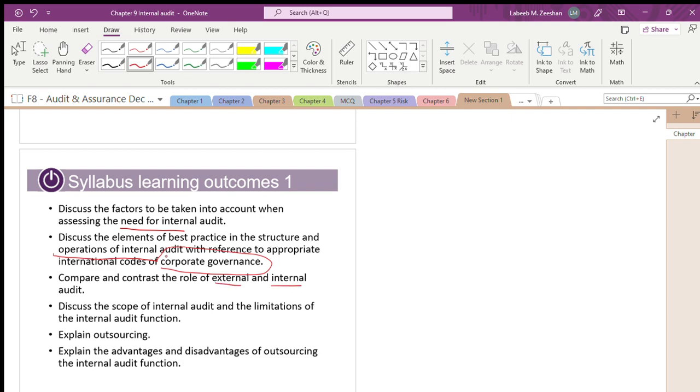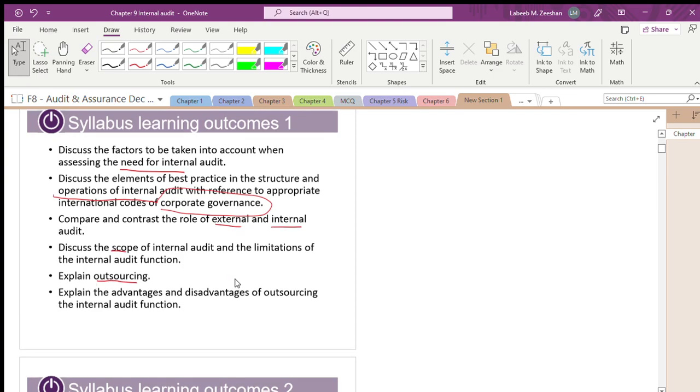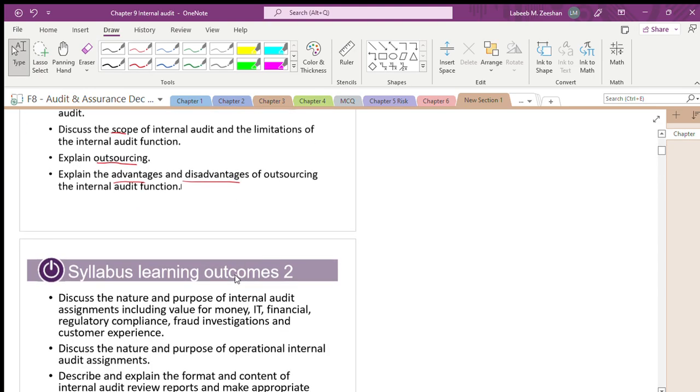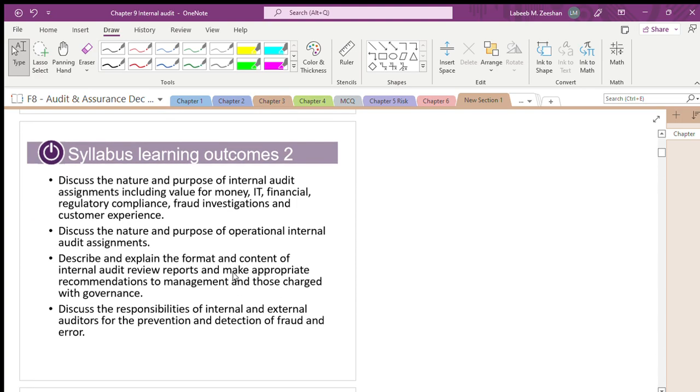The scope of internal audit, the purpose of outsourcing. Outsourcing is nothing but something we do based on a contract. And definitely in the end we are going to cover the advantages and disadvantages. This is the first segment. What is the second segment that we are going to work out?